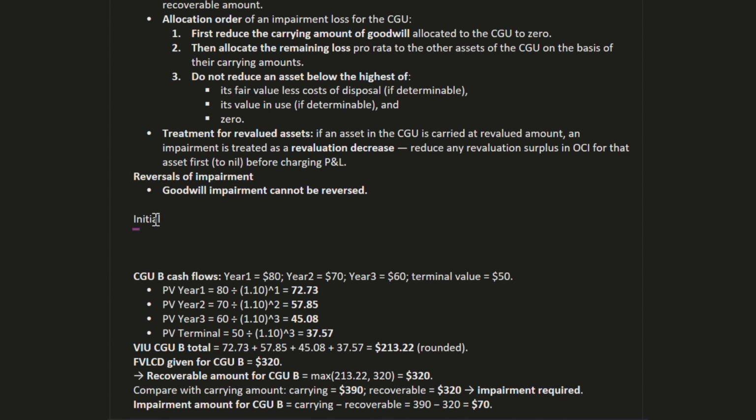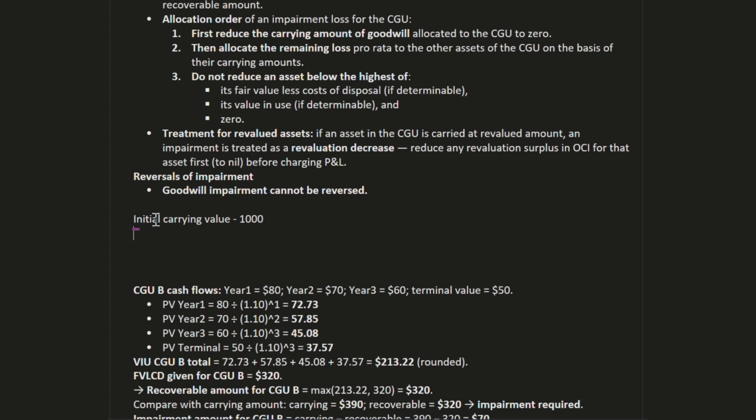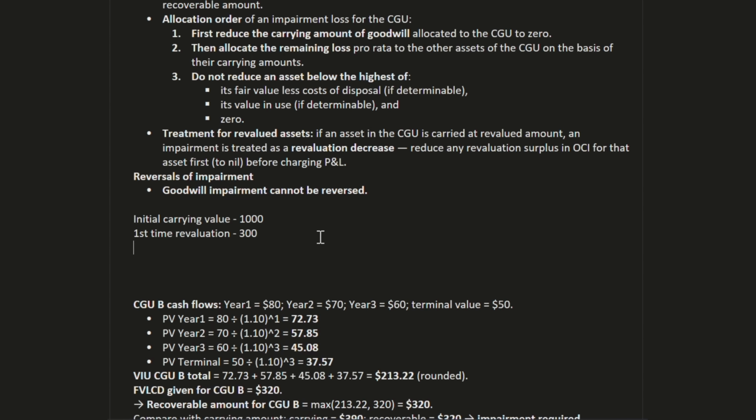Initial carrying value is 1000. First-time revaluation, suppose, is 300. Second time, impairment of 400.